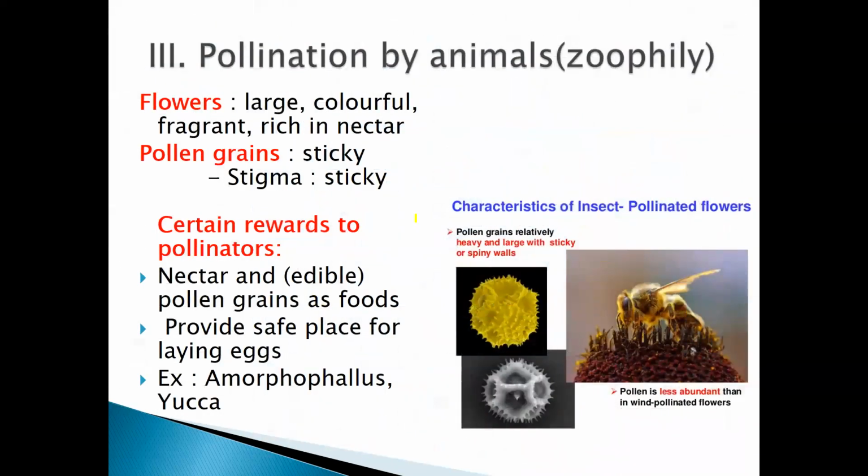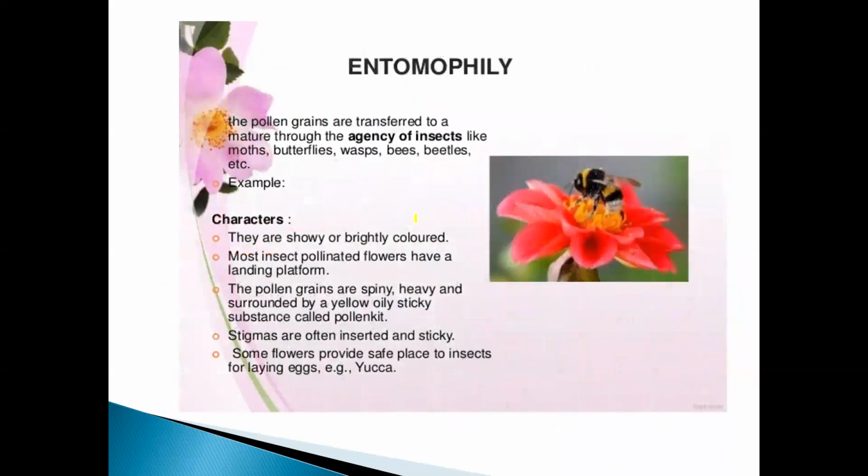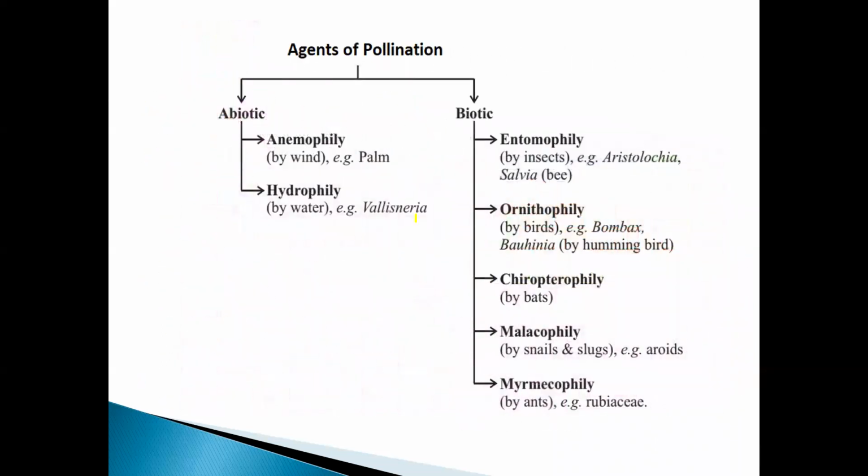So pollination by animals is known as zoophily. In this, there are different types. When we come to zoophily, we come across entomophily, ornithophily, chiropterophily, malacophily, and myrmecophily.